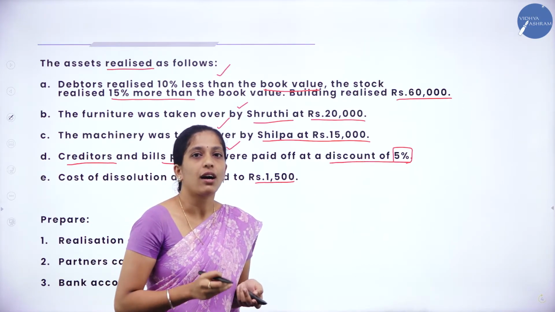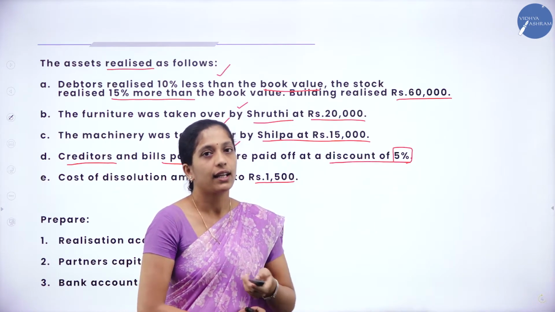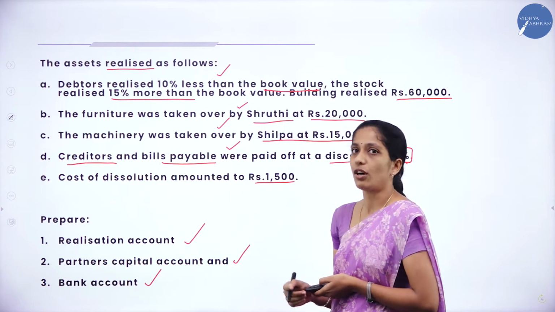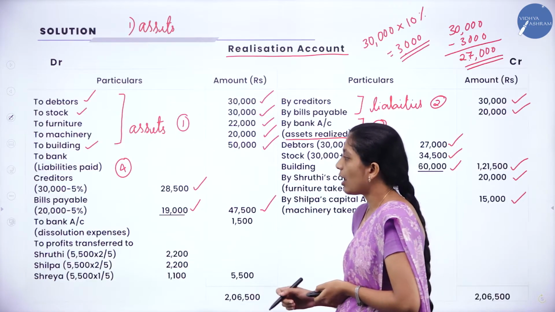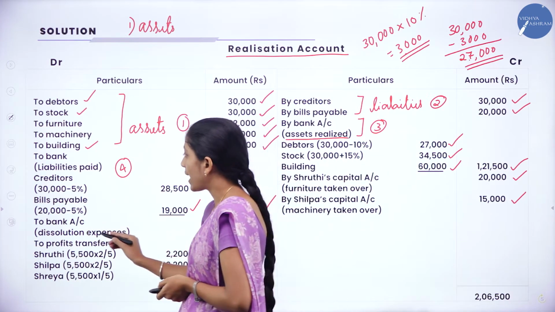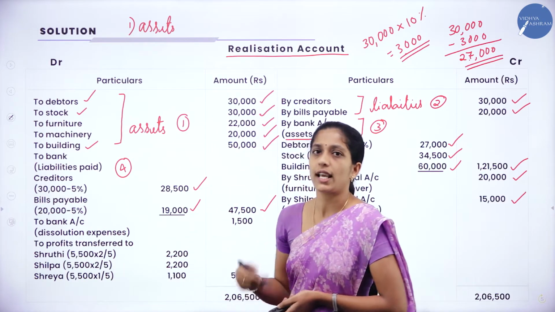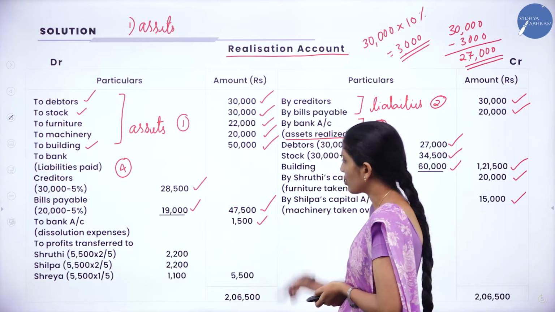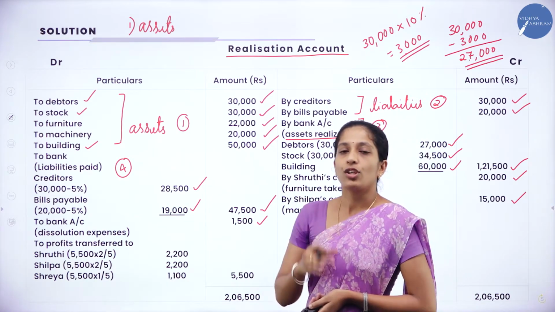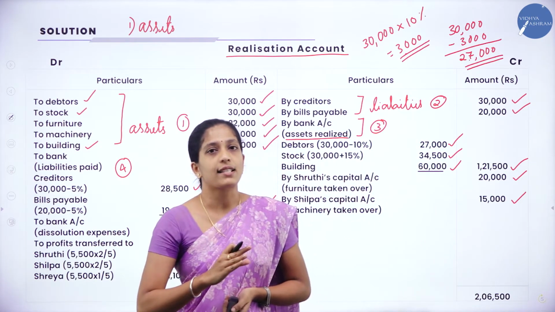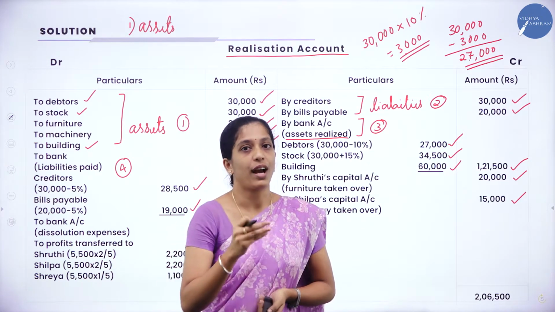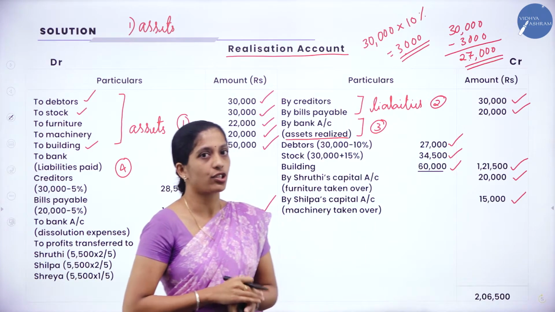So how do you record? To bank account, in the bracket you will write realization expenses or cost of dissolution. How much? 1,500. So now we are done with recording all the transactions. We have recorded all the adjustments. Now what you have to do? We have to balance our realization account.